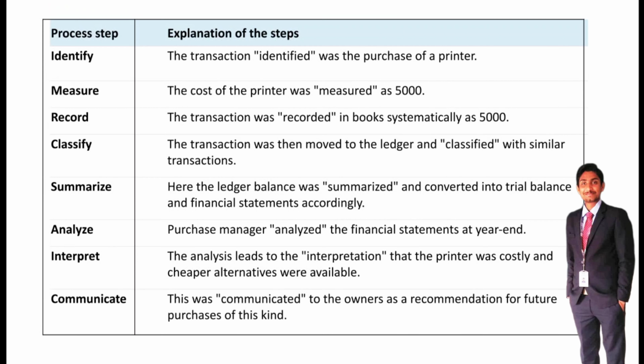So the purchase manager will analyze the financial statements and interpret them. After analyzing, the printer was costly, and other cheaper alternatives are also available. After interpretation, this was communicated to the owner as a recommendation. That's the process of accounting.